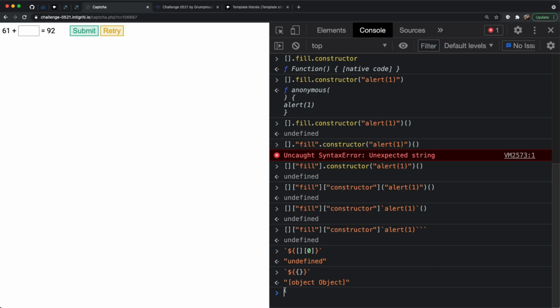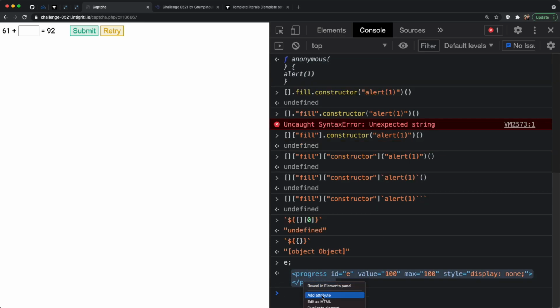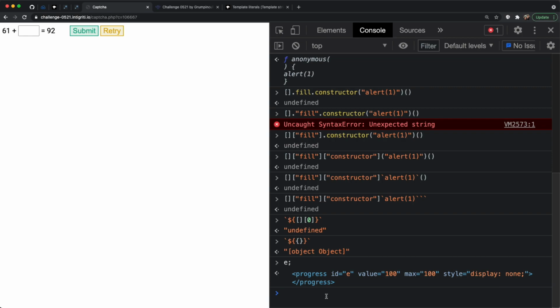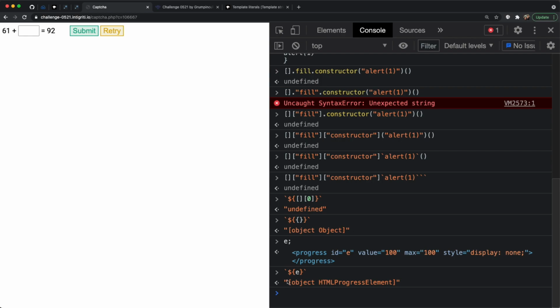And now here's a very interesting one. Don't forget, we've also got access to E, right? So E actually has an ID inside of the HTML. If you've ever seen my previous Intigriti challenge video with DOM clobbering, if you have anything with an ID or a name set to a specific value, it's accessible through the window object as a global variable. So in this case, we've got ID equals E, and that allows us to just call E here. So let's stringify that again using our template literal syntax, and let's see what that looks like. So we get all of these characters as well.